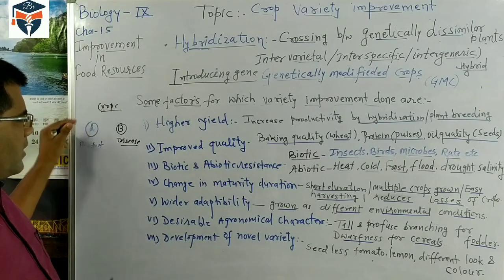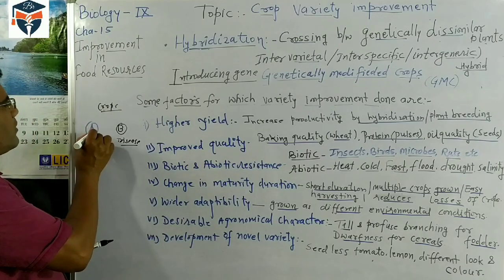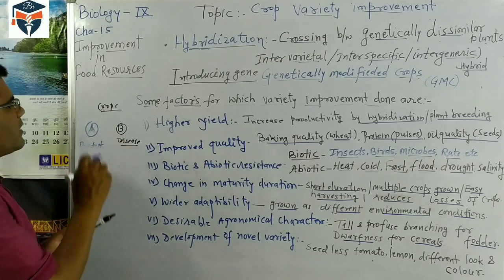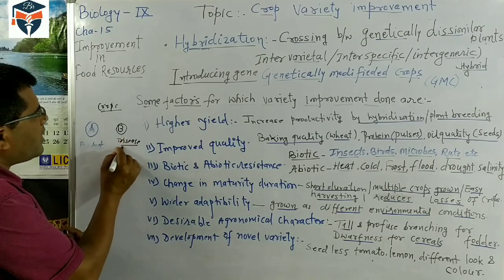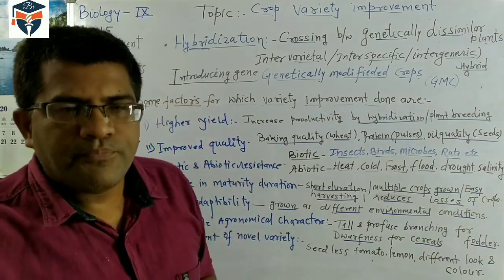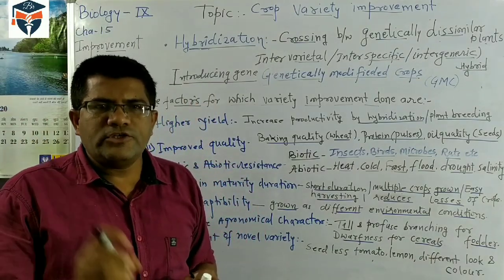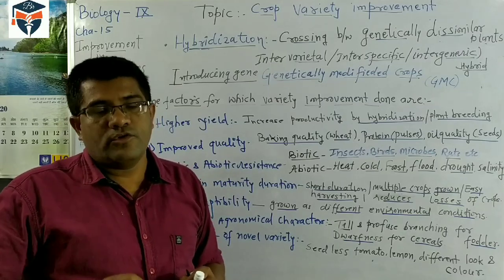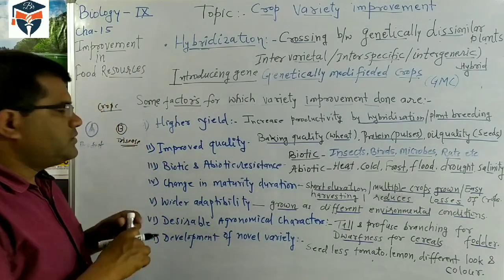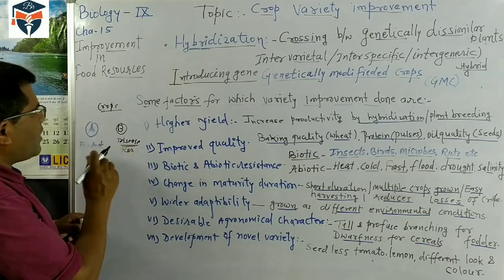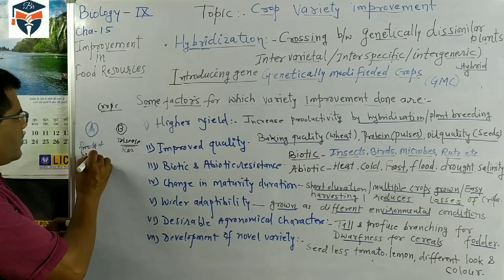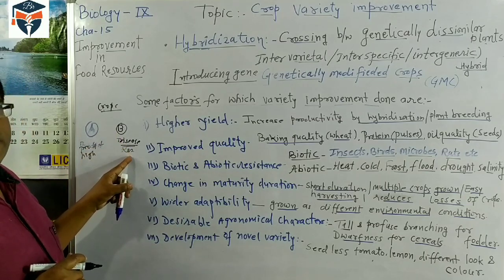So if crop A is grown, we get more crop production, whereas with B variety the crop is resistant to disease. It means this variety is resistant to microbes, to worms, and to nematodes. So this is the disease resistant variety. Variety number 1 gives more production, so it is high productive, and B variety is the disease resistant variety.